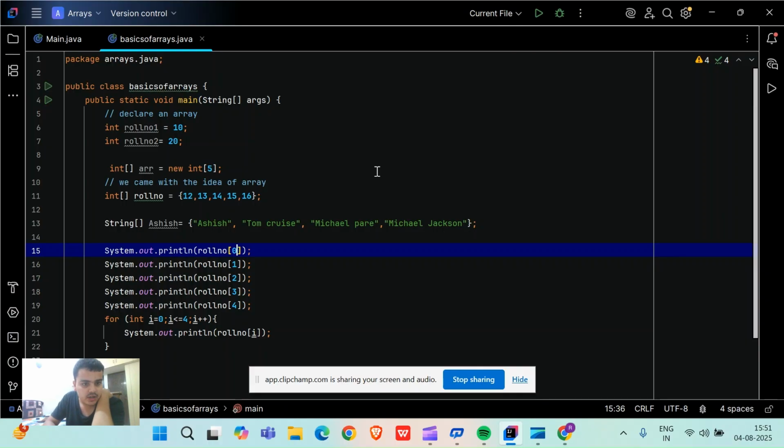Similarly here, I am storing the roll numbers of students, so all quantities which come inside the array are integer numbers. So this is the concept of an array.